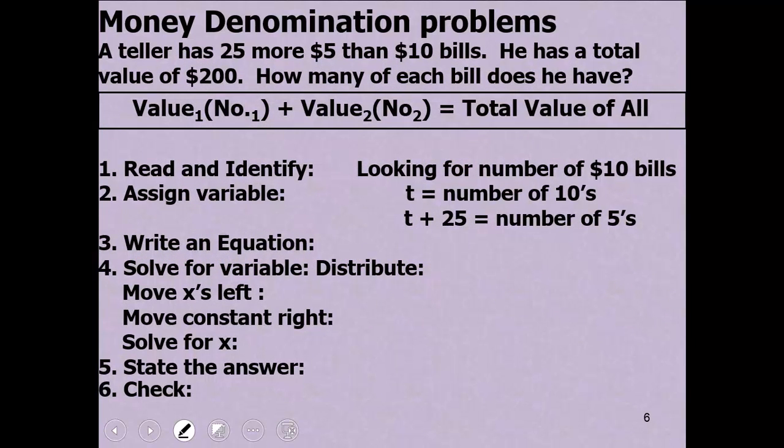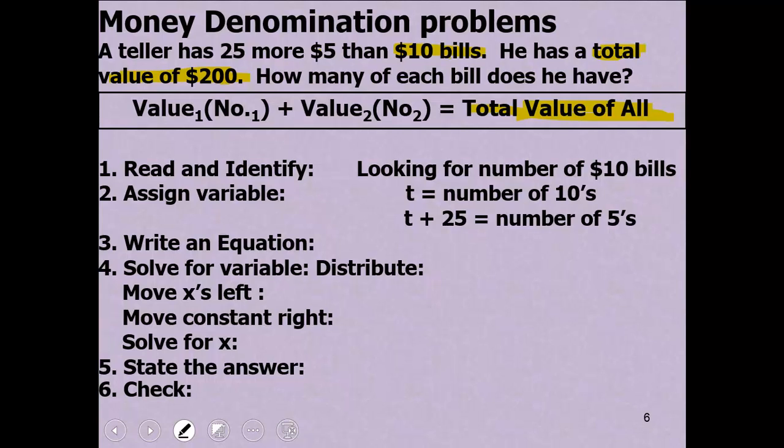A teller has 25 more $5 bills than $10 bills. Again, pay attention to what follows the word than. If we can figure out how many $10 bills he has, then we can figure out how many $5 bills he has by adding 25 more to it. He has a total value, which goes on the right-hand side of the equation, of $200. How many of each bill does he have?